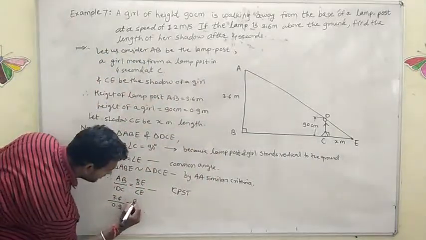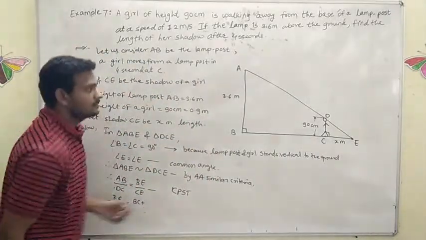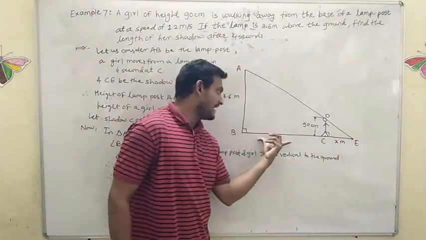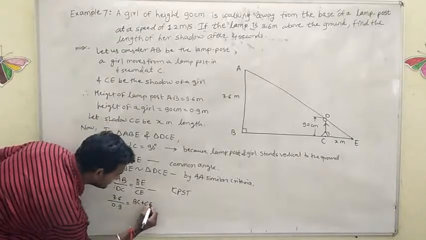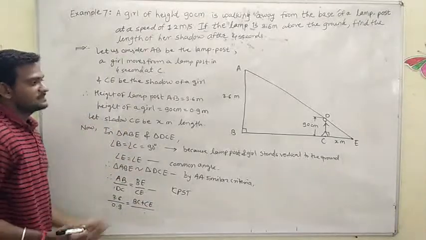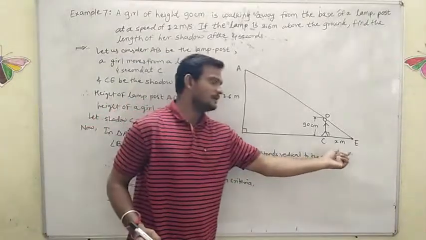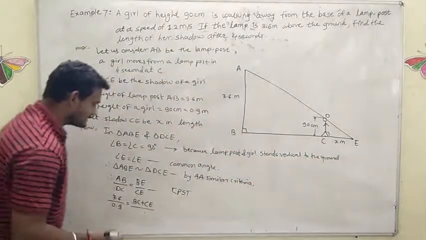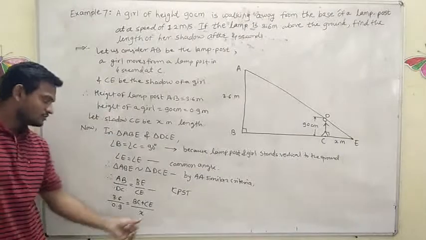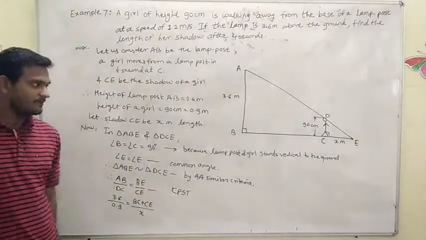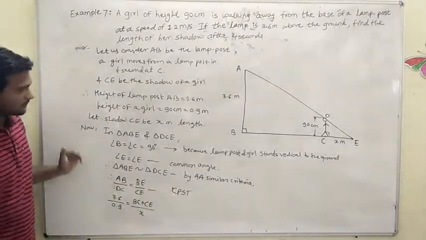BE is nothing but BC plus CE. Can we write BC plus CE divided by CE? What is the value of CE here? CE is x meter. We will write in the next step. Before that, first you have to copy this.